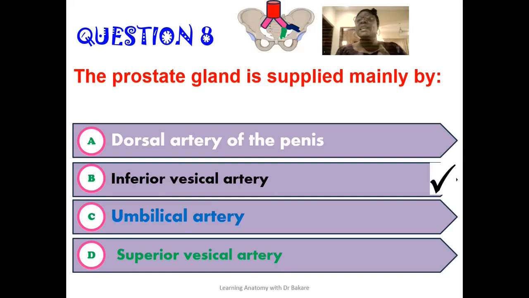The arterial supply of the prostate is chiefly by the inferior vesical artery. This inferior vesical artery is a direct branch from the anterior trunk of the internal iliac artery, and it is seen to provide supply for the lower region or inferior region of the urinary bladder. And we know that the prostate gland is located at this specific region, and this is where it also gives a branch to supply the prostate gland. So the prostate gland is supplied mainly by branches from the inferior vesical artery. So this option here is the correct option.